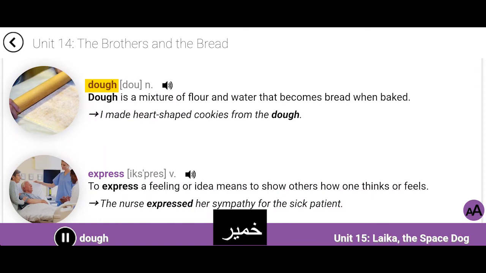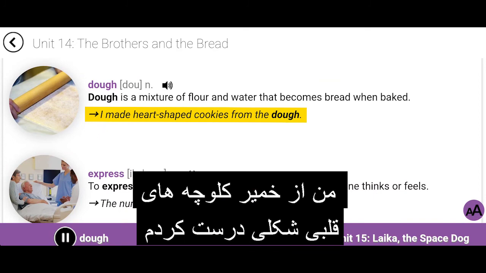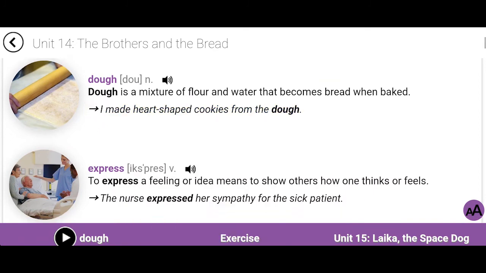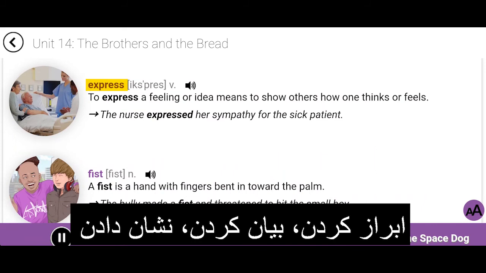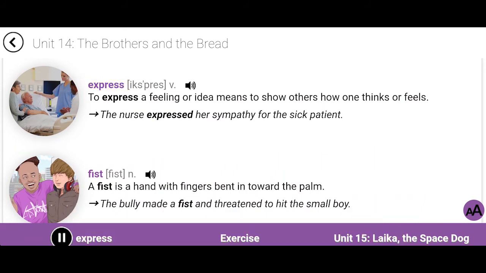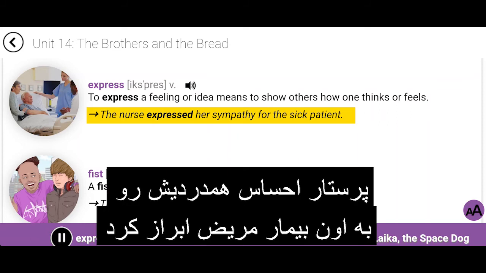Dough. Dough is a mixture of flour and water that becomes bread when baked. I made heart-shaped cookies from the dough. Express. To express a feeling or idea means to show others how one thinks or feels. The nurse expressed her sympathy for the sick patient.